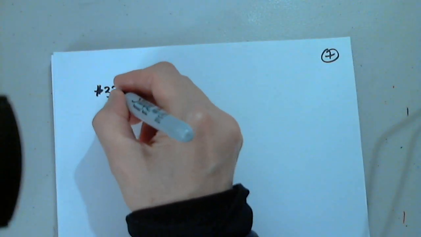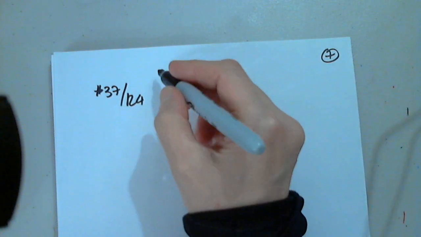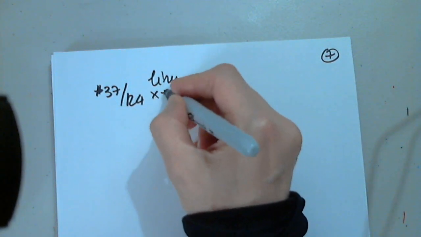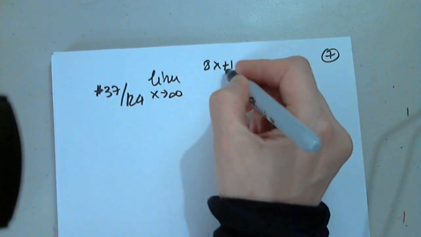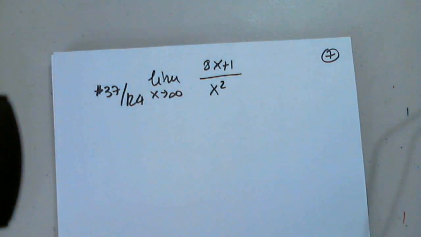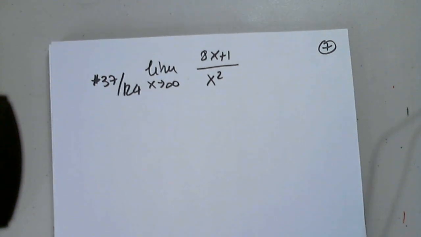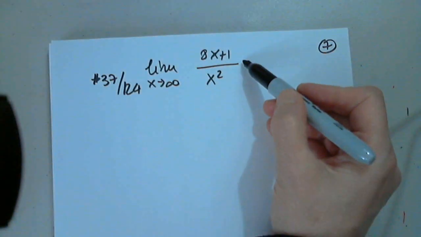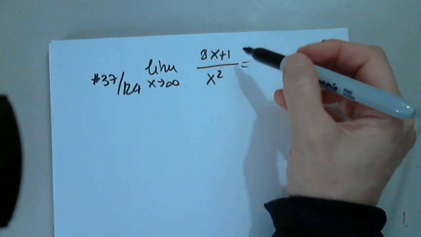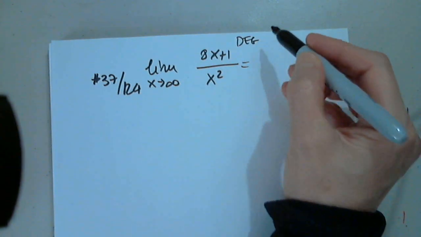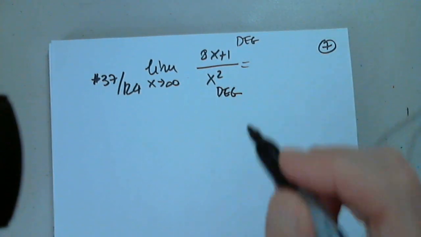So I am on page 7. Good, awesome. So let's say 37 on page 124, and we have the limit as x approaches infinity of 8x plus 1 divided by x squared. So one that I think we can finish in 2 minutes. So notice that in this situation, the numerator has degree what, and the denominator degree what?